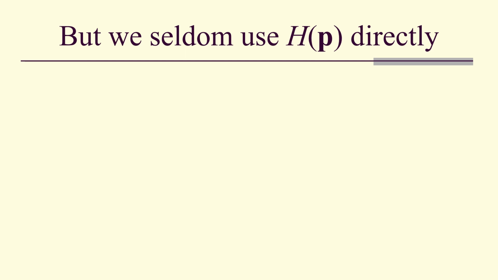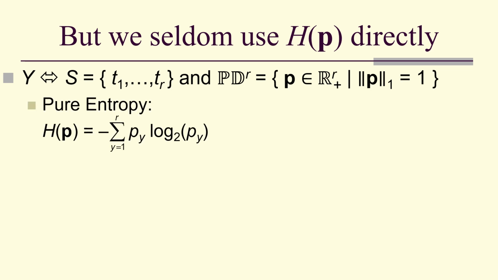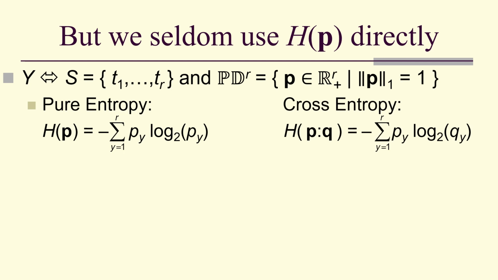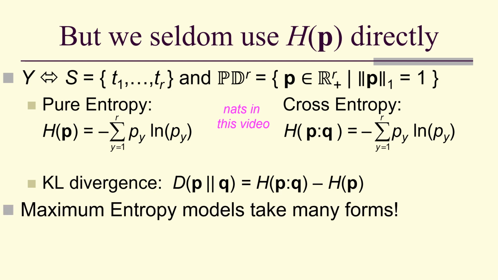But we seldom use the entropy directly. So we've got Y here associated with S, and we've got the probability distributions, pure entropy, cross entropy. We're going to use natural logarithms, so measuring information in nats. The KL divergence is defined to be the cross entropy minus the pure entropy.